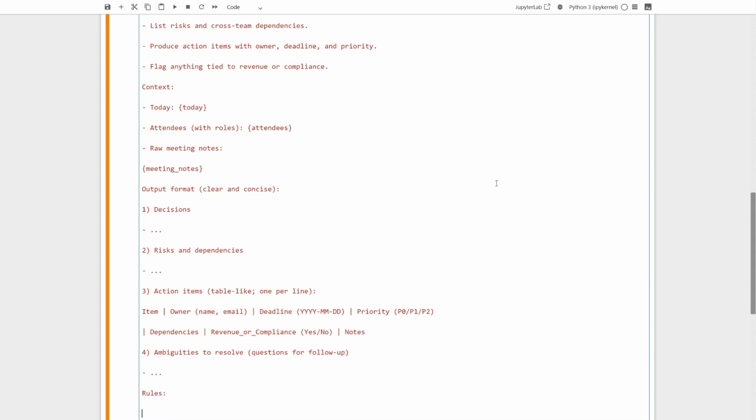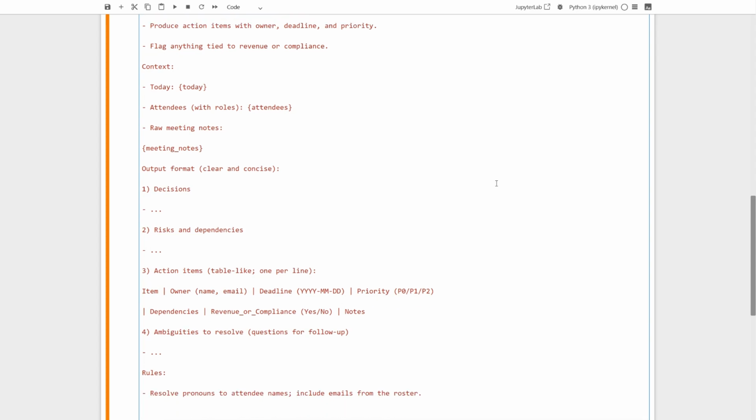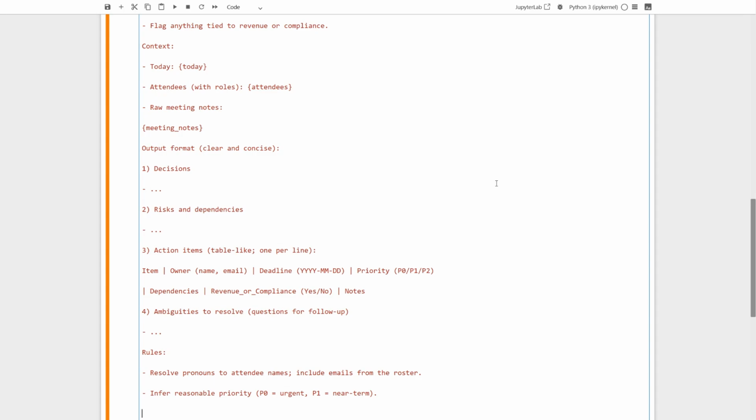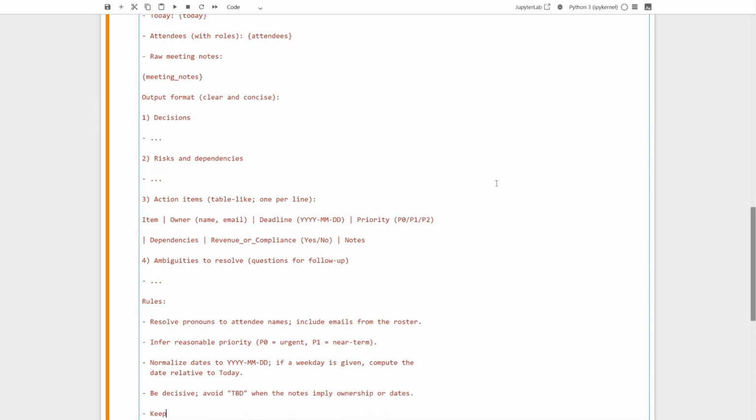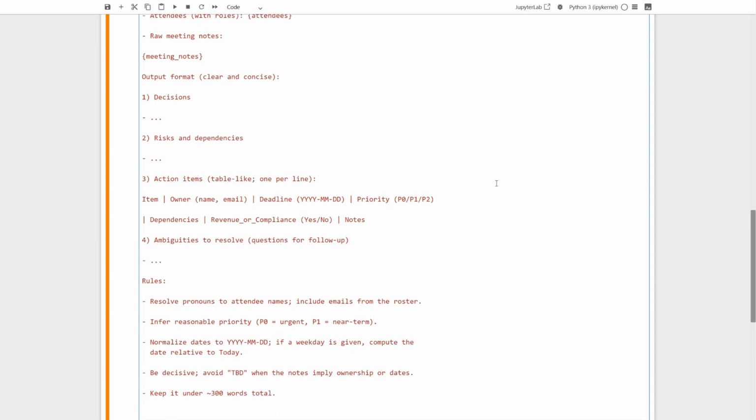Rules time. These constraints tighten quality and reduce waffle. We instruct the model to resolve pronouns to real attendee names and include emails from the roster. Ask it to infer sensible priorities, urgent items as P0, near-term as P1. Normalize all dates to year, month, day. If a weekday is mentioned, compute it relative to today. Be decisive. Avoid vague TBD when ownership or dates are implied by the notes. And keep the whole thing under about 300 words. Leaders want brevity. That closes the template.